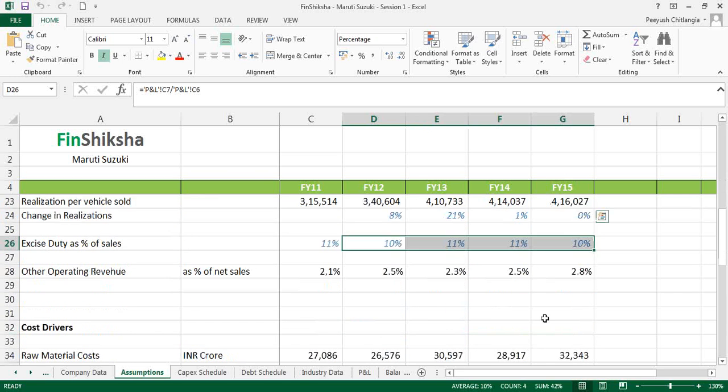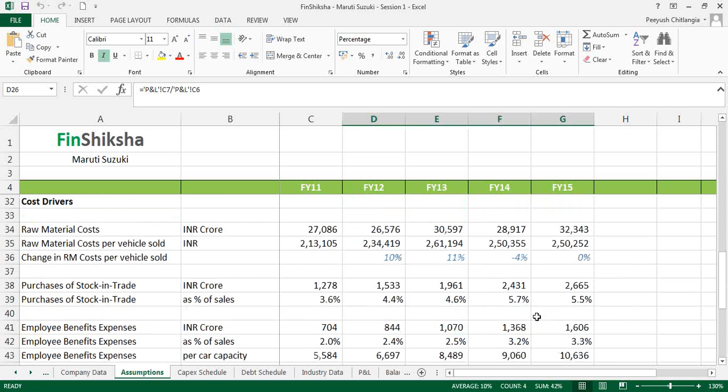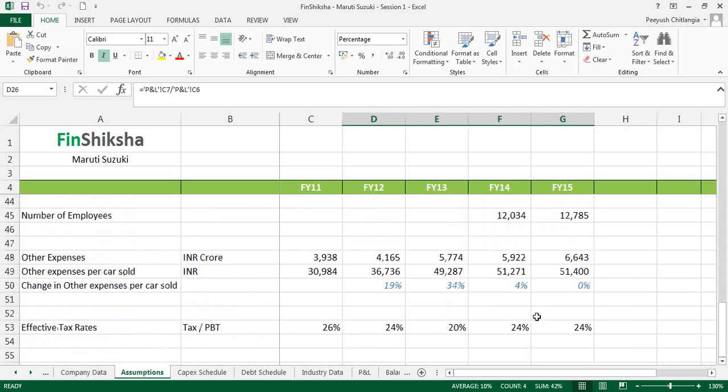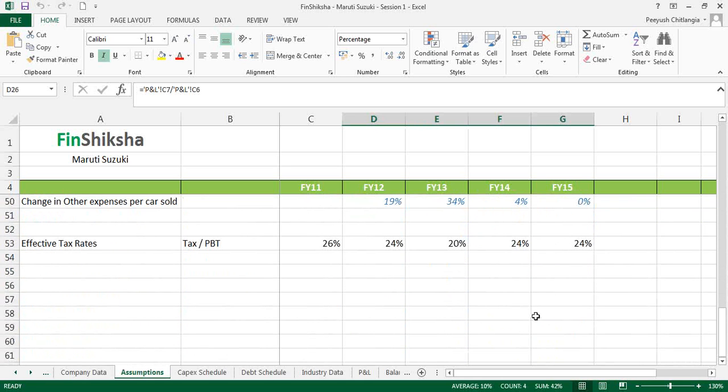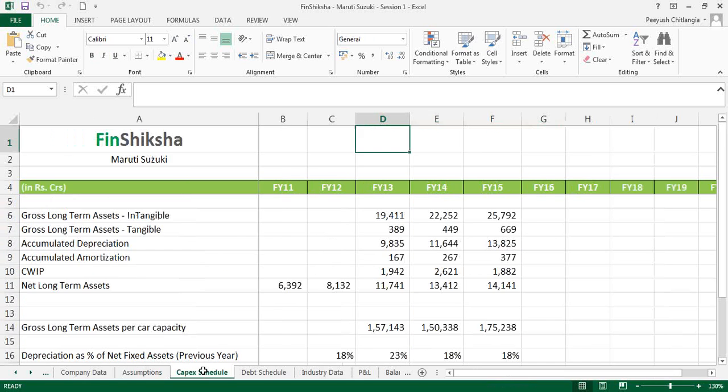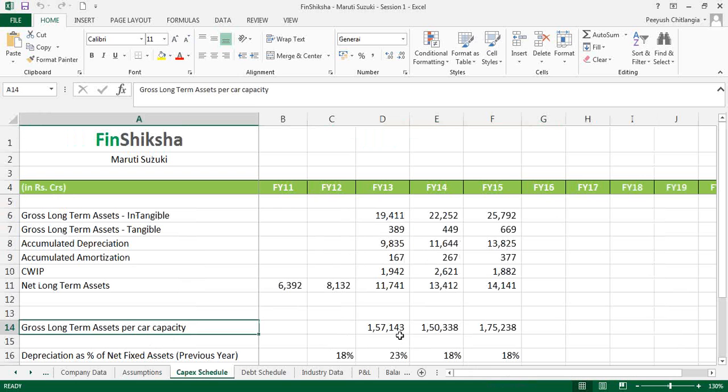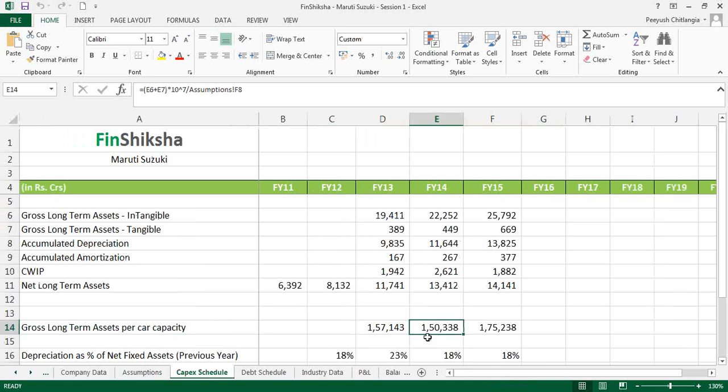What is excise duty as a percentage of sales, and major costs, raw material cost, employee benefit expenses, and other expenses per car sold, and so on and so forth, including tax rates, right? We had then gone ahead and put in the capex schedule and put in the data around what is likely to be gross long-term assets per car capacity.